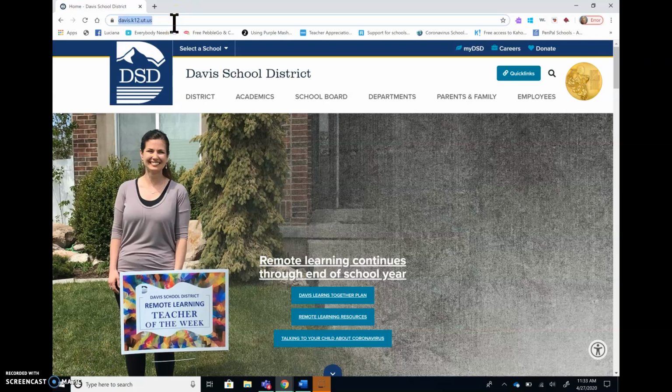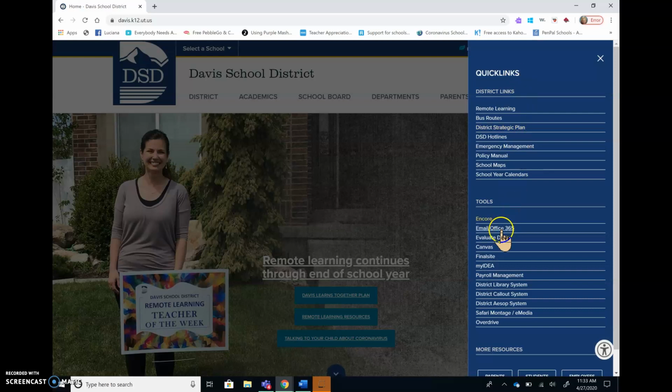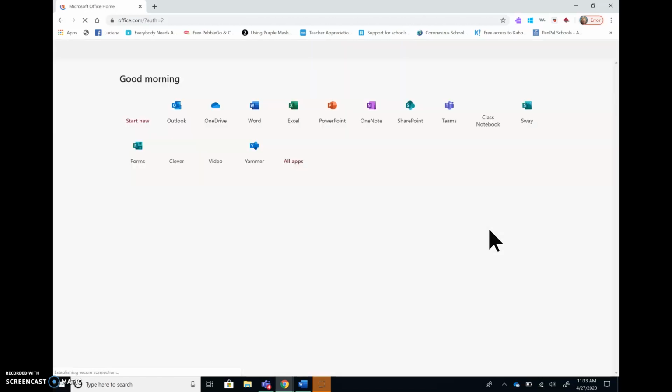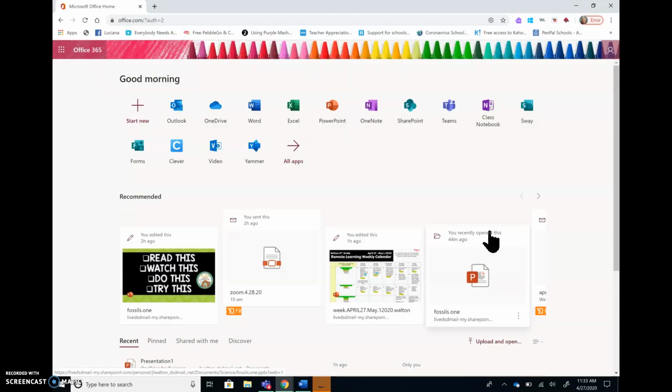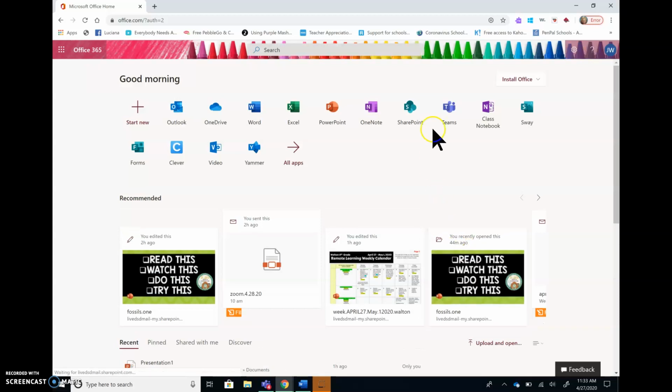I'm on the Davis School District homepage. I am going to access my Office 365 links, going to Quick Links, going down the list where I see Email, Office 365. When that screen appears, I will have some options. I am going to select Teams. Teams is how we are turning in our homework, and Teams is how we are finding our homework.